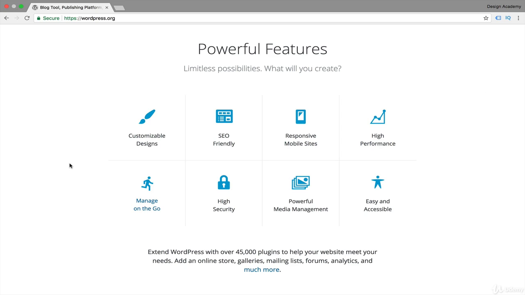You can customize your website the way you would like, either through themes only or using themes in conjunction with page builders like Elementor, Page Builder, Site Origin, and so on. And also, it's very friendly to search engine optimization, SEO friendly, and it's very important to get your website to rank high in the search engines. And also, you can create responsive mobile sites. Simply it means that when you build your website, it's going to look the same on desktop, tablet or even mobile devices, okay?